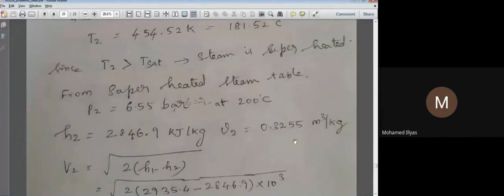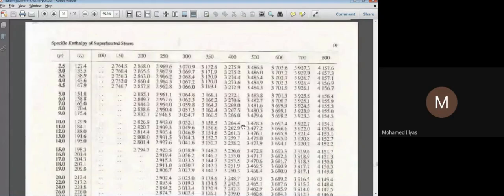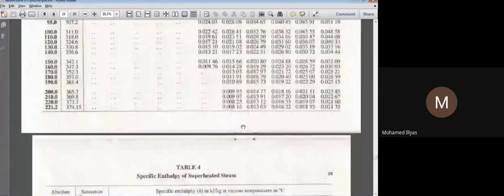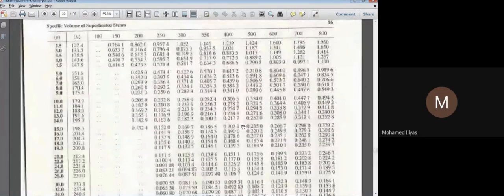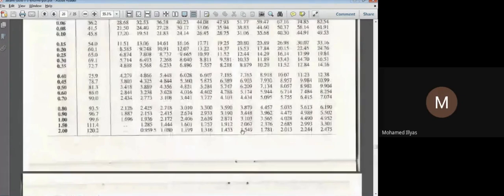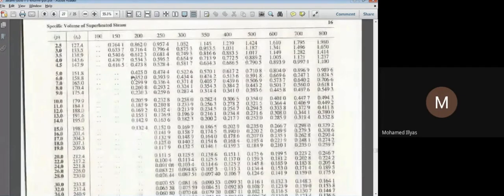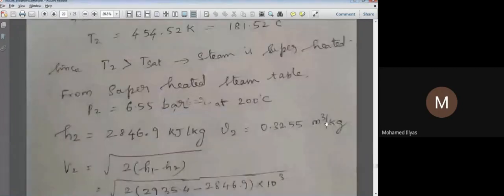Similarly, we need to take our specific volume also, because in our formula m dot equals A2 capital V2 by small v2. Small v is specific volume. That should also be taken corresponding to the pressure of 6.5 bar. So we go back to the specific volume table of superheated steam. The pressure is again 6.5 bar. Between 0.35 and 0.299, the average is 0.3255 cubic meter per kg.